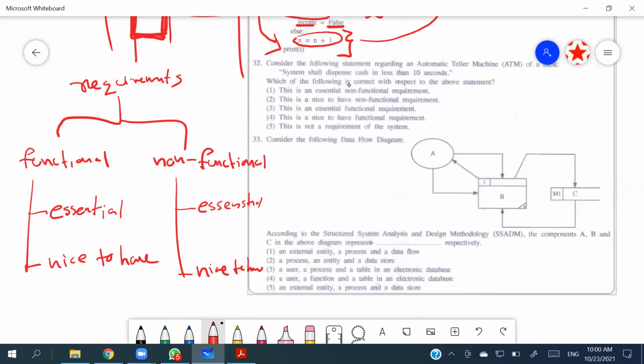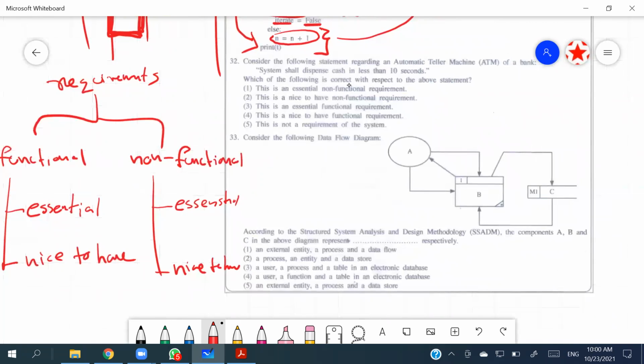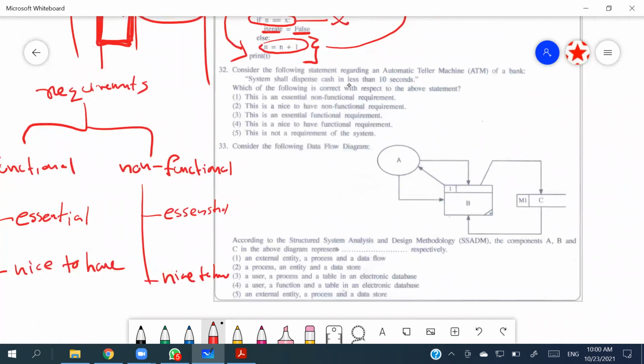Right? So what they are asking is, consider the following statement regarding an automatic teller machine of a bank. System shall dispense cash in less than 10 seconds. So they are talking about a time limitation. Function, here the function is dispensing the cash. So if it says system shall be able to dispense the cash, it is going to be a functional requirement. Here they are explaining how the function should happen, right? Like in with limits, the functions are going to happen. So it is clearly talking about a non-functional one.